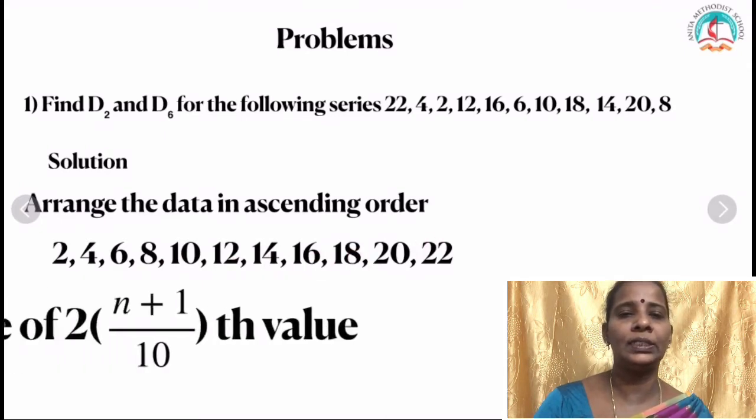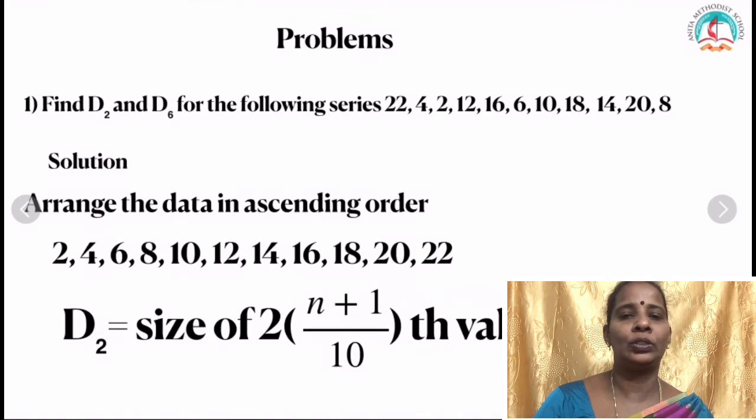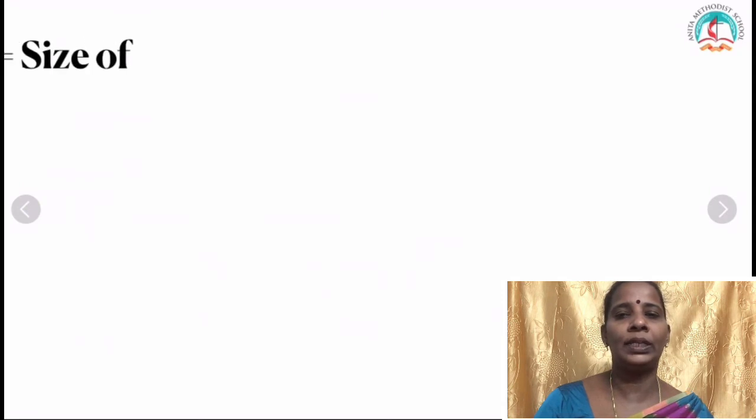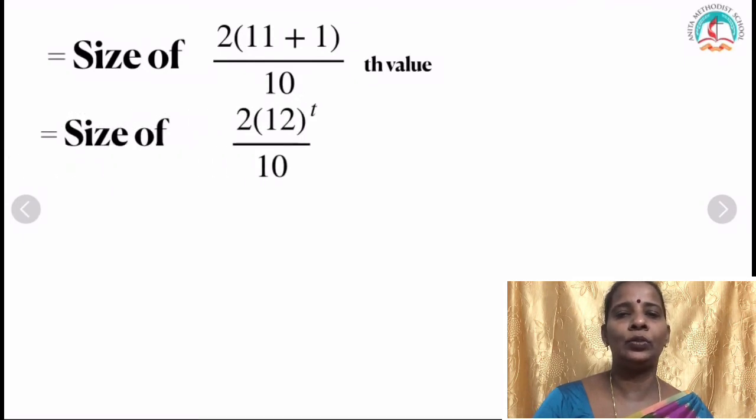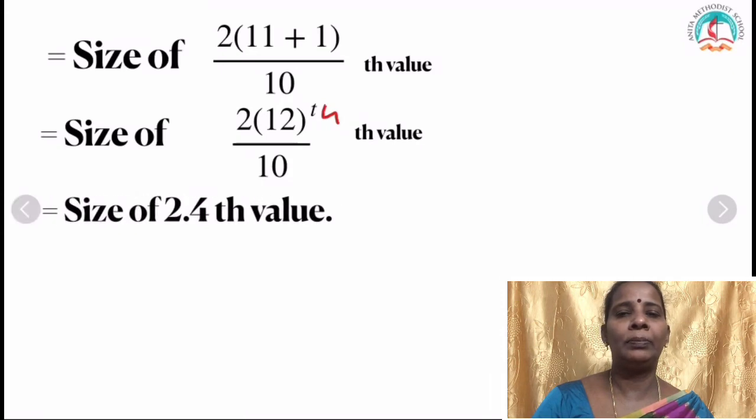After you arrange it, here it asks you to find what? D2. So write the formula. D2 formula is what? Size of twice n plus 1 by 10th value. Here, what is the value for n? How many data are given? 22 is the last number, so 11 data are there. So twice 11 plus 1 by 10th value, which is 2 into 12, since 11 plus 1 is 12, by 10th value. 2 into 12 is 24, and 24 by 10 is 2.4.